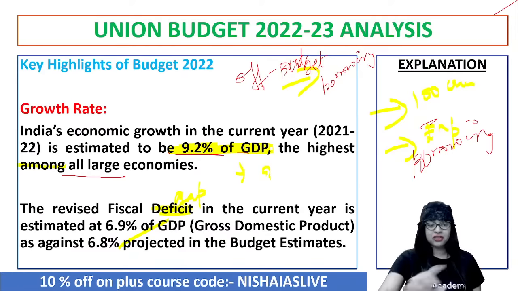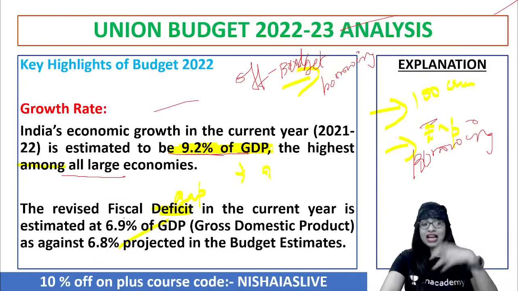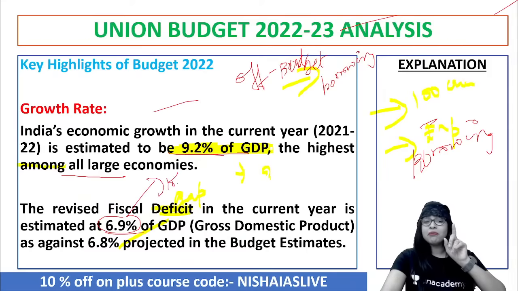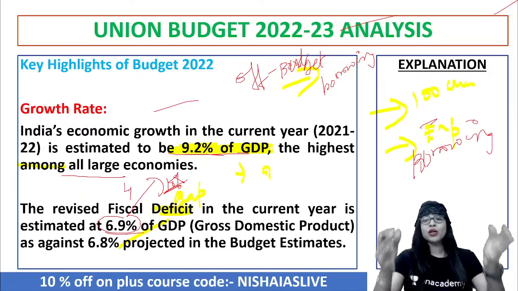And now let me tell you something. Another point is that even the 6.9%, which the budget is highlighting, as an economist, I would say this is also just paper figures. It will definitely be even 10%, no doubt in that. And this extra 4% which is coming up, they will do it via the off-budget.